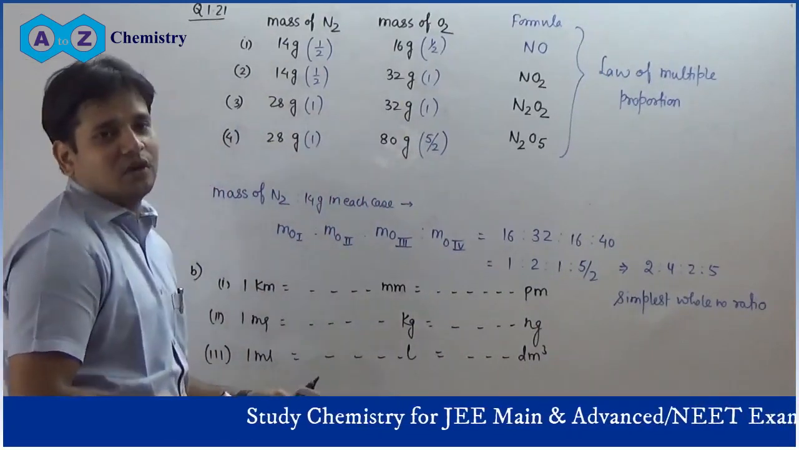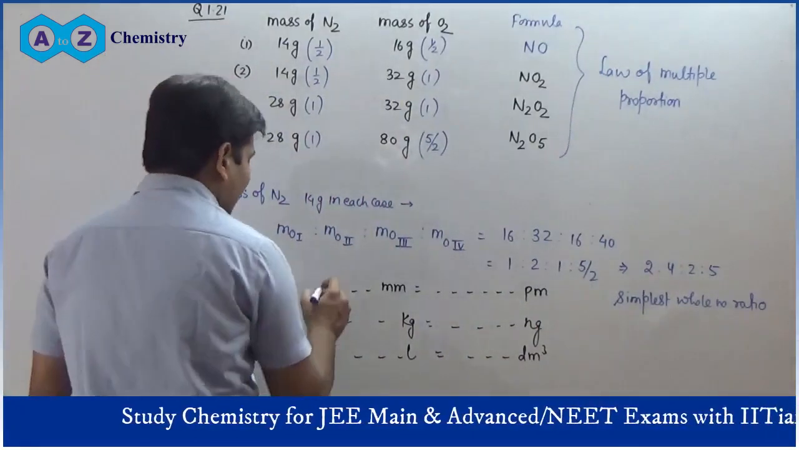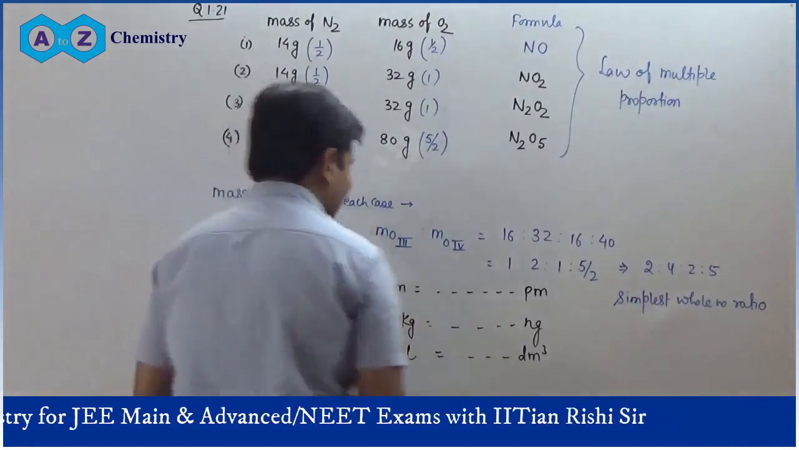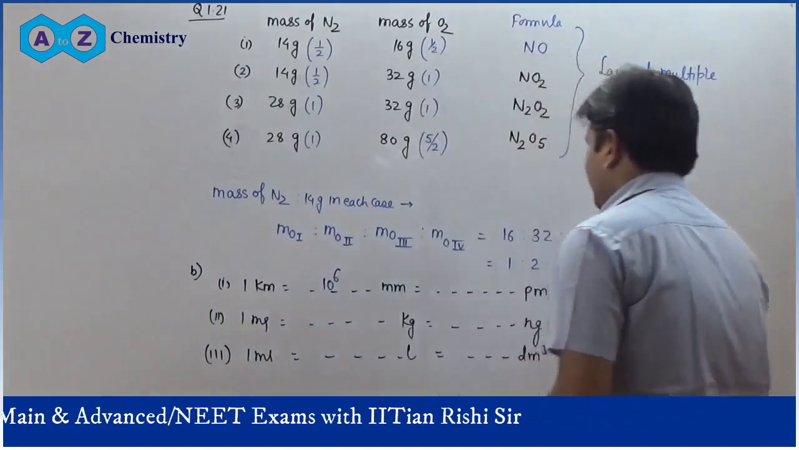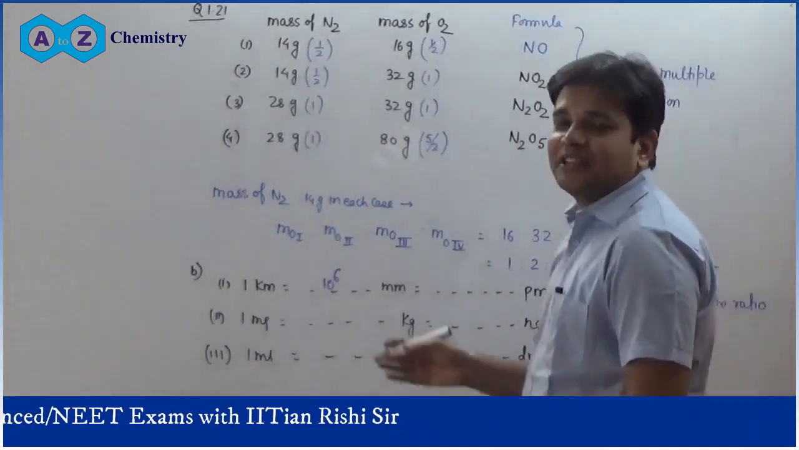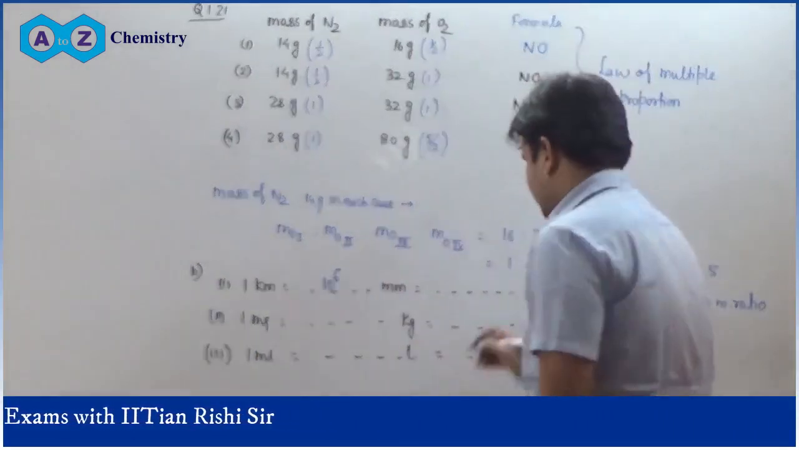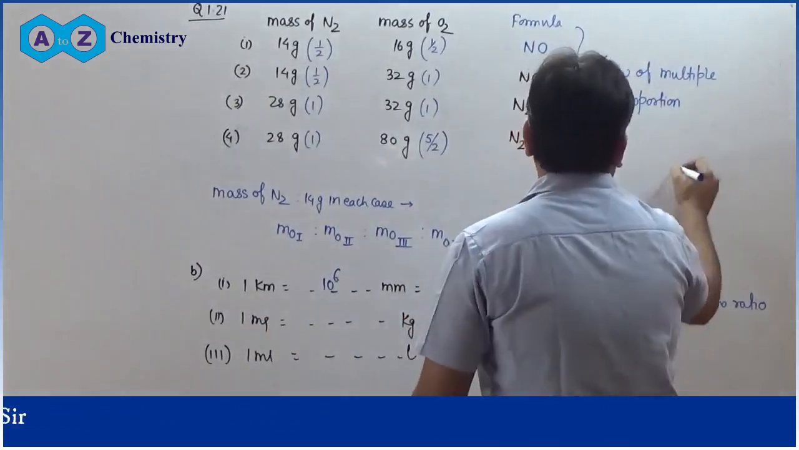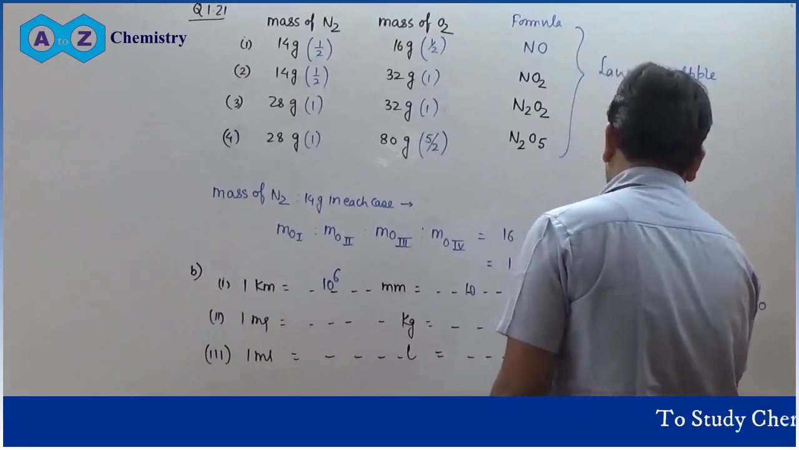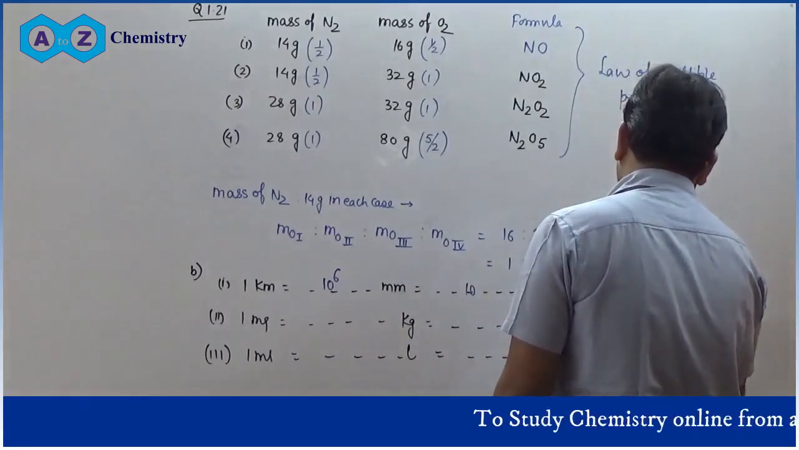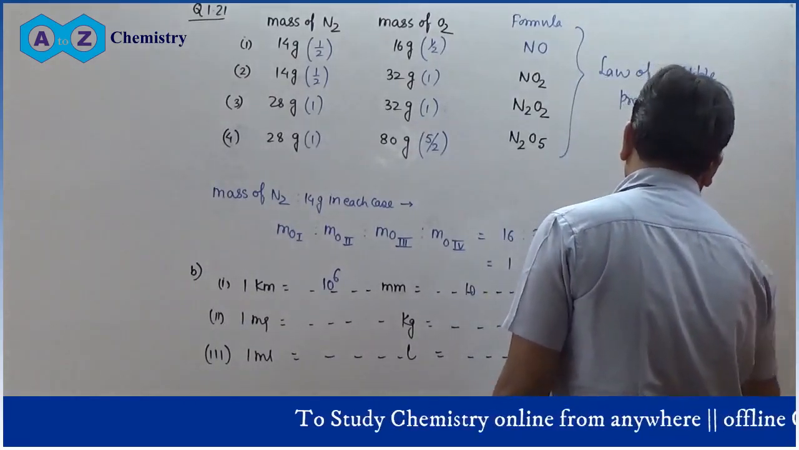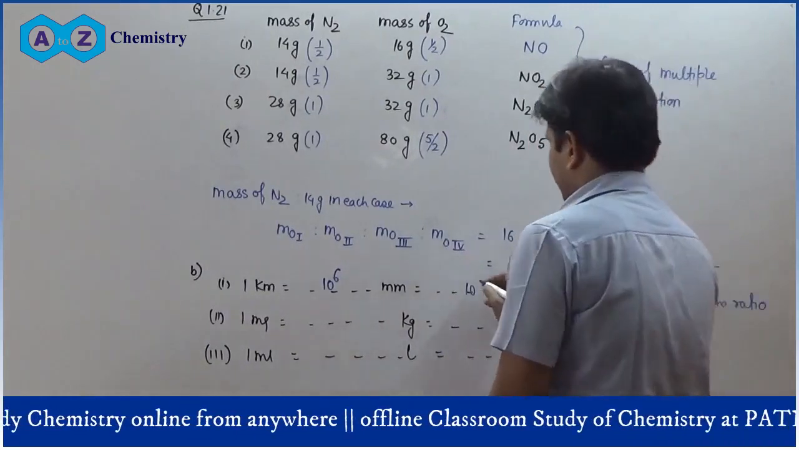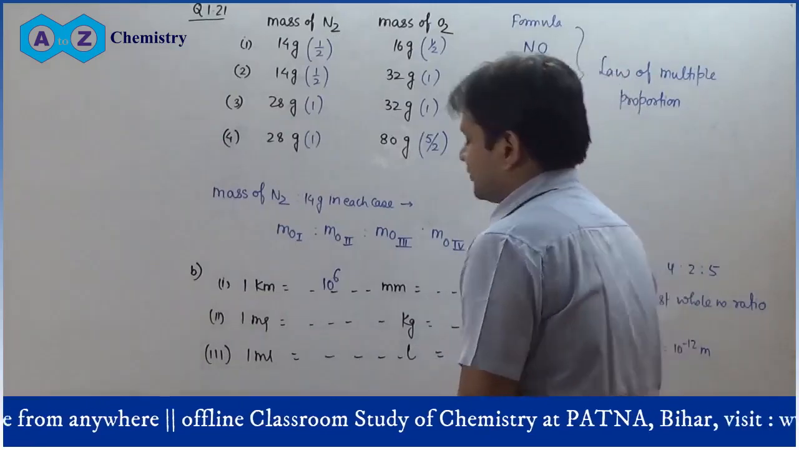1 kilometer is equal to 1000 meter, and 1 meter has again 1000 millimeter, so 10 power 6 millimeter. If you take it as picometer, picometer means 10 power minus 12 meter. So you can easily say that 1 picometer is equal to 10 power minus 12 meter. So 1 meter is equal to 10 power 12 picometer, and this is equal to 10 power 15 picometer.